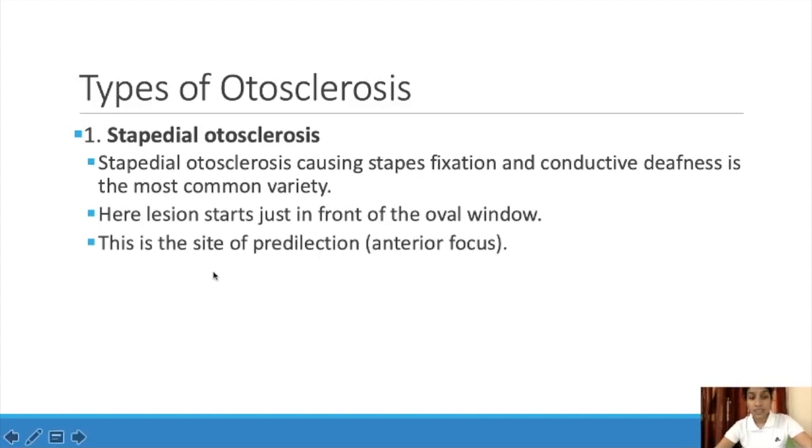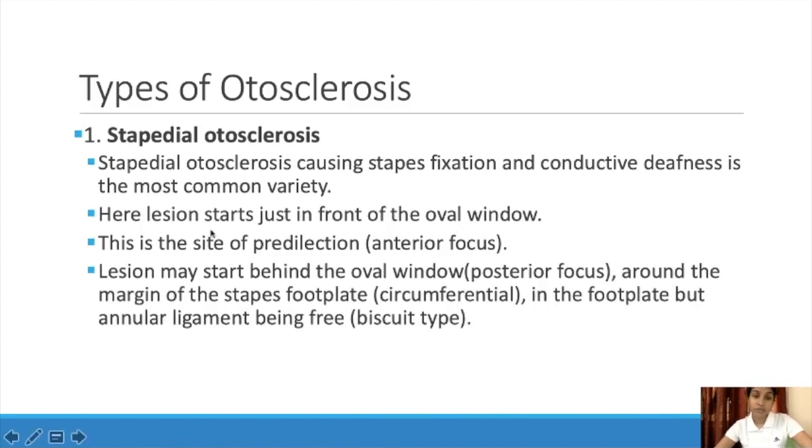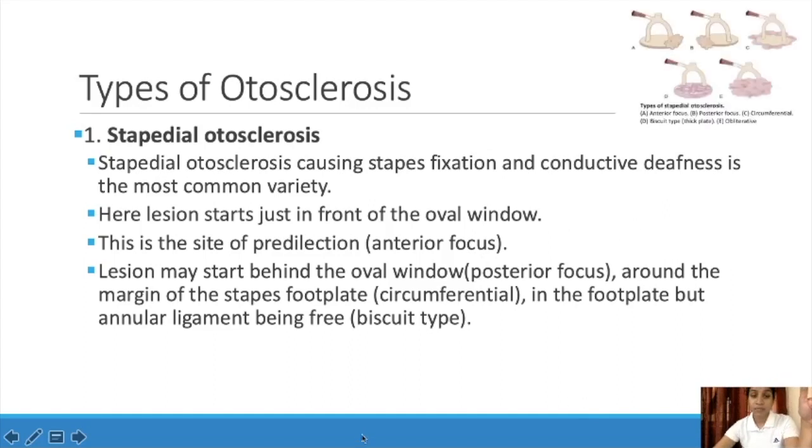And this is a site of predilection. So that is anterior focus. There are different types in stapedial autosclerosis only. So that is anterior focus, and the lesion may start behind the oval window. Posterior focus. Around the margin of the stapes foot plate, that is circumferential in the foot plate, but the annular ligament being free, that is biscuit type.